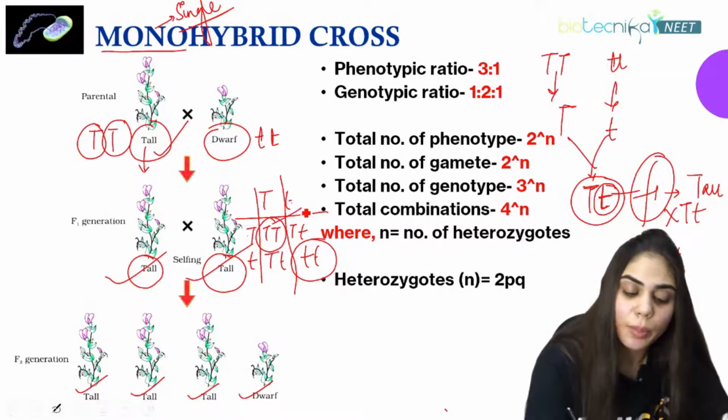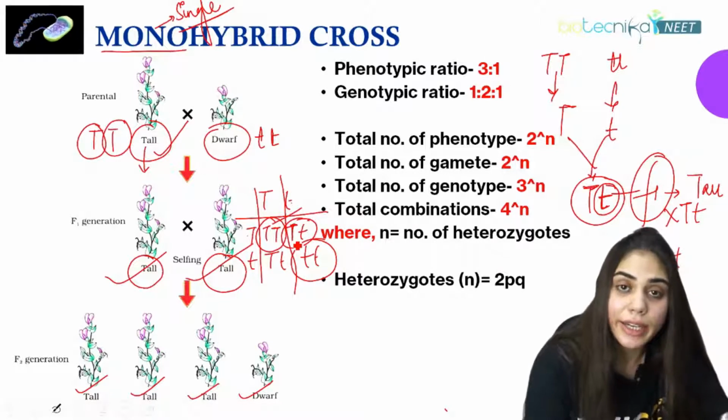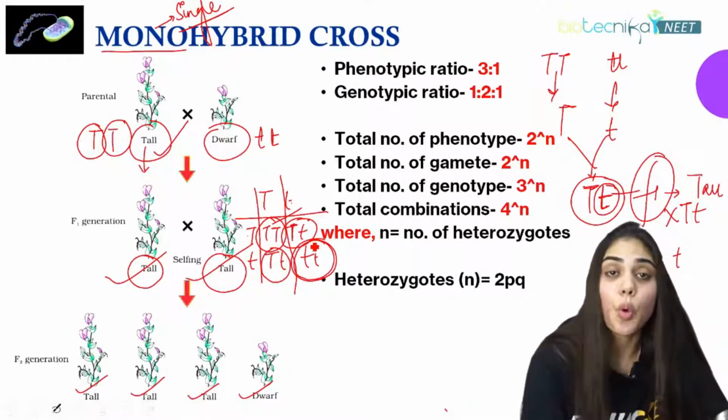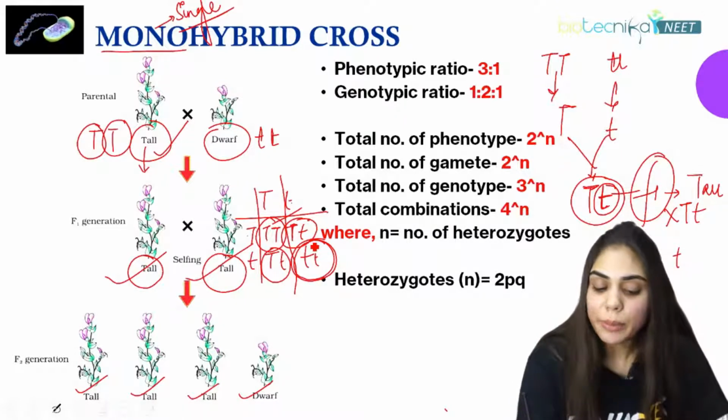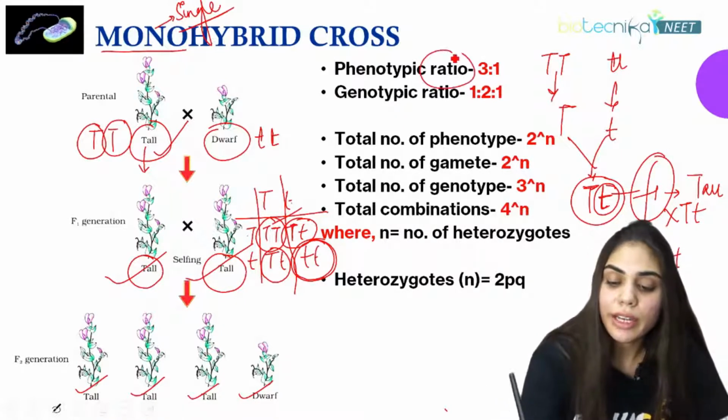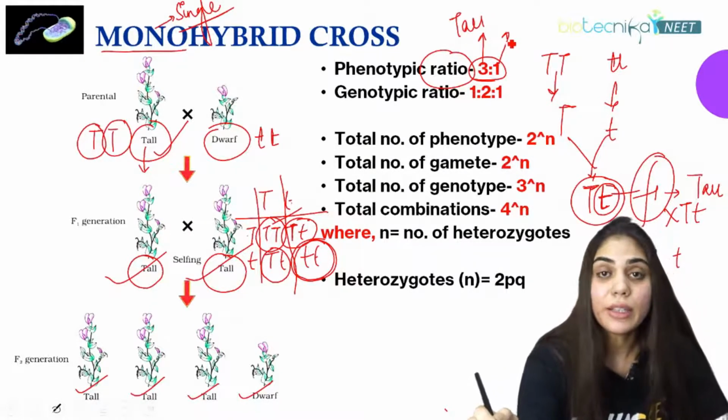So here tall plant milega. Again capital T is there, so again tall, capital T is there, again tall, and here it is a small tt. That means the plant size would be dwarf. So what is the phenotypic ratio? It is 3:1. Means 3 times we are getting tall plant and 1 time only we are getting dwarf plant.